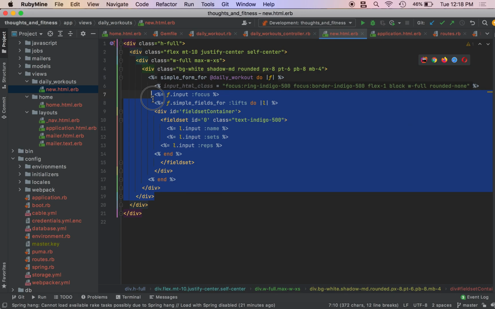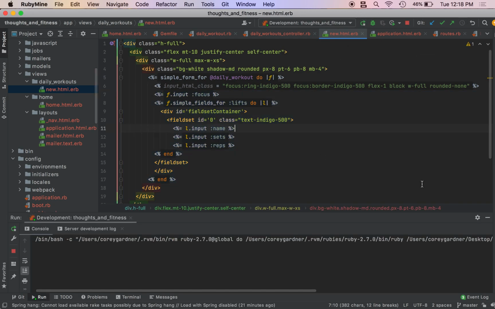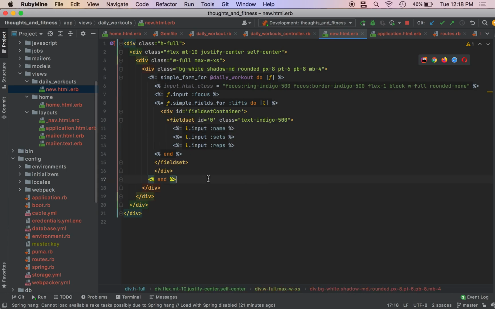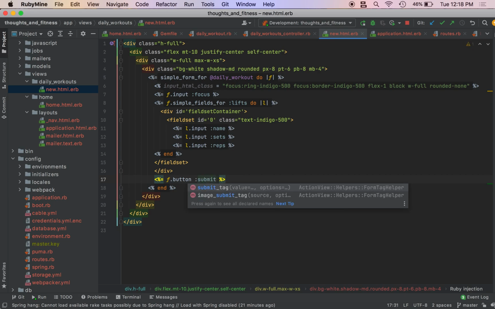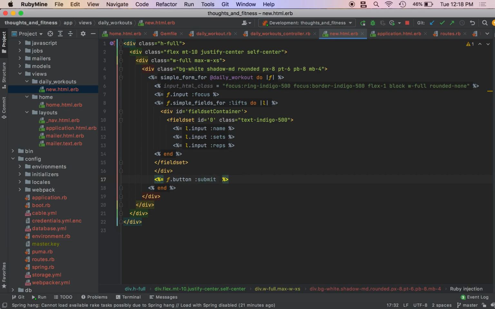And before we get to doing our JavaScript, let me start the dev server real quick. Close this, and we're gonna actually do our submit button. So percent equals f dot button submit.